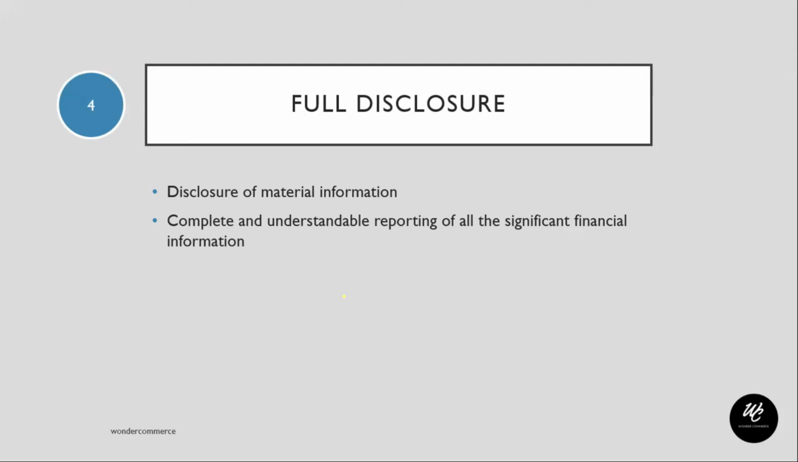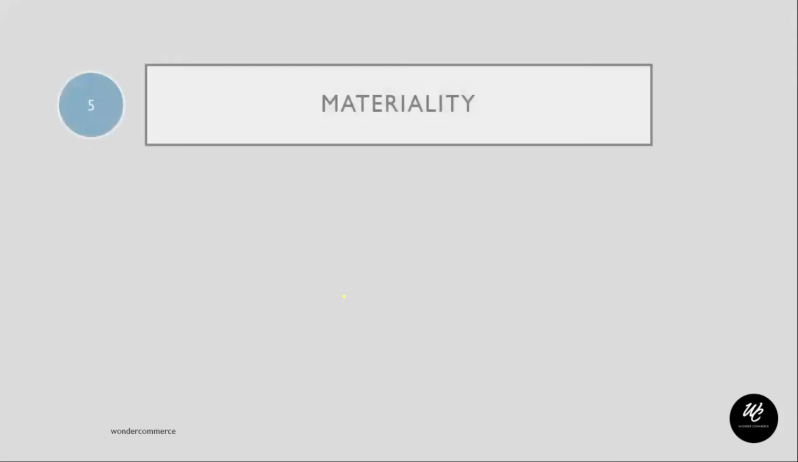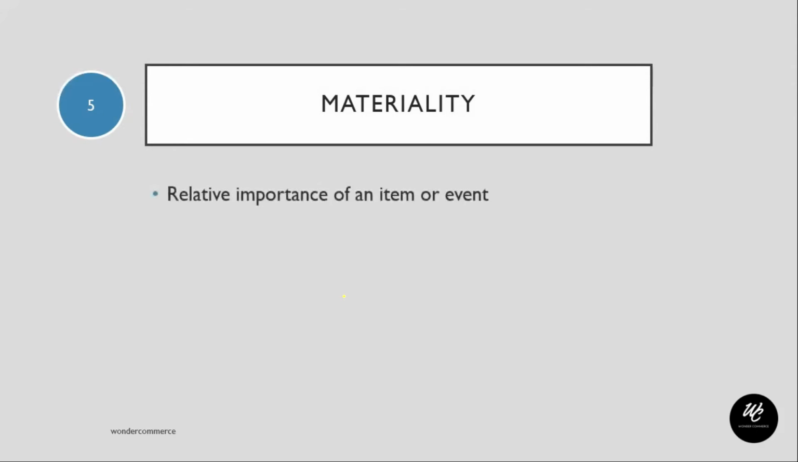How do they decide on this? This is decided on the basis of the materiality of the information. So with that we move to the next concept, which is the materiality principle. What is the materiality principle? Materiality principle is nothing but the relative importance of an item or event for a business. How important this particular transaction or event is, that is the materiality for the business.